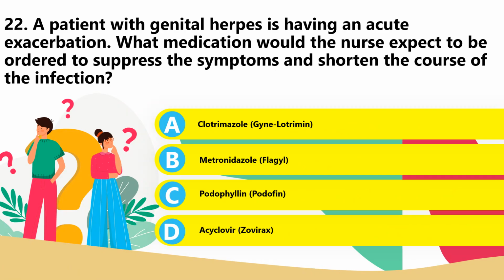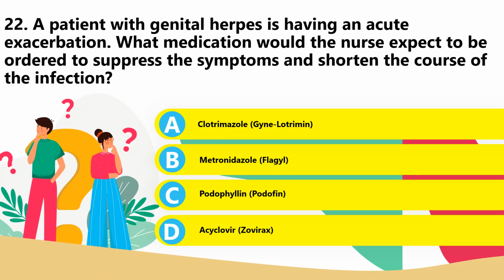Answer C. 22. A patient with genital herpes is having an acute exacerbation. What medication would a nurse expect to be ordered to suppress the symptoms and shorten the course of the infection? A. Clotrimazole, B. Metronidazole, C. Podophyllin, or D.